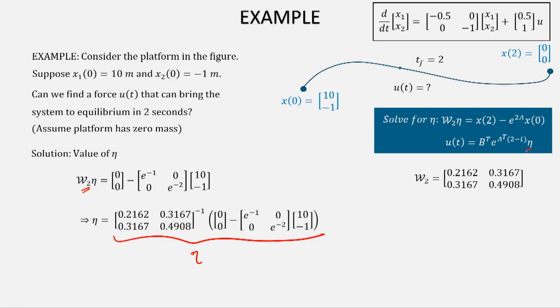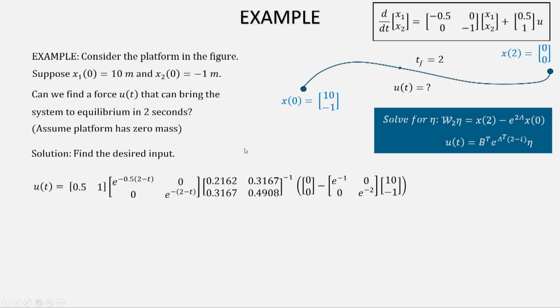So, now here in place of eta I will put this entire part in this equation to get the u(t). You can see the u(t) will come out to be B transpose e to the power of A transpose (2 minus t), and this is your eta.